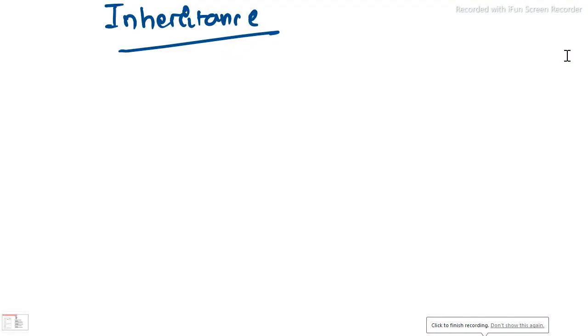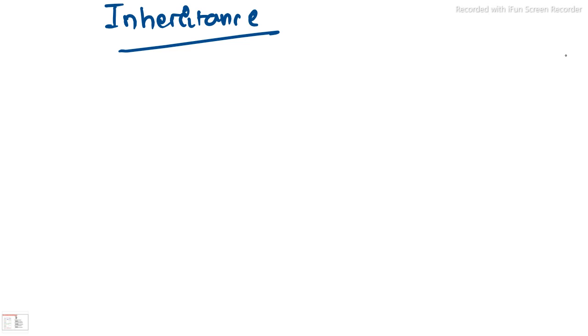In this lecture of object oriented programming with C++, today we are going to discuss a very important topic, that is inheritance. In the previous video lecture, we were discussing different properties of object oriented programming. That time also we discussed a very little thing about inheritance, that is when we are creating a new class from an existing class, the inheritance concept can play an important role. So we'll discuss this inheritance in details.